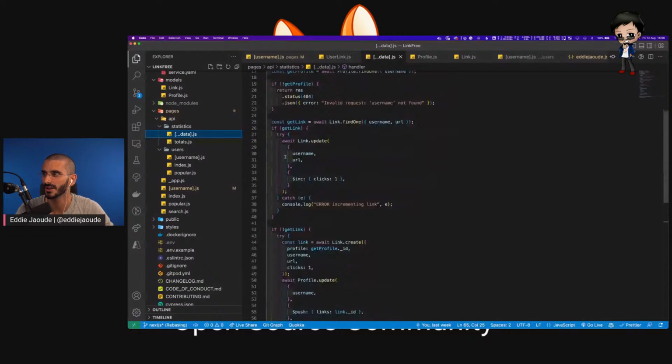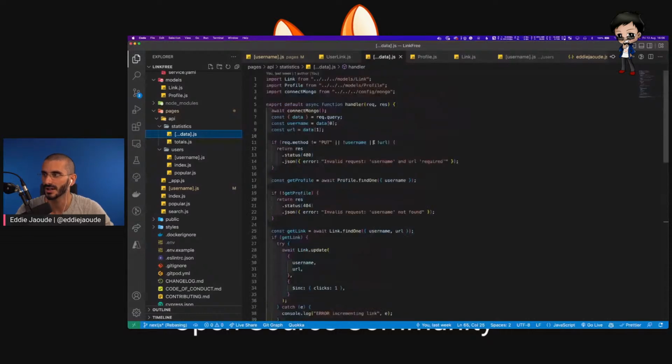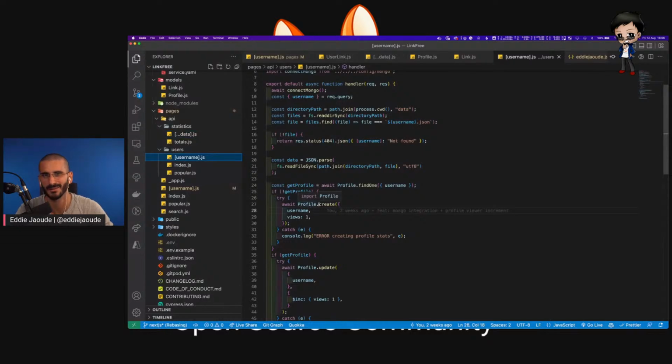If it's a put or there's no username or no URL, return. So this is for updating, so we don't want that. So it will be in the user section. I should probably improve the documentation.